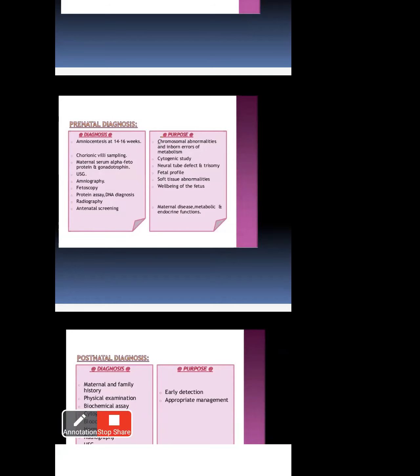In case of less fluid, the baby will get some problems. Like that you can identify it from the amniotic fluid.